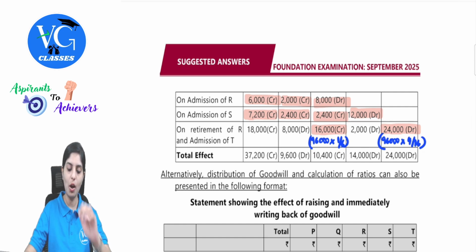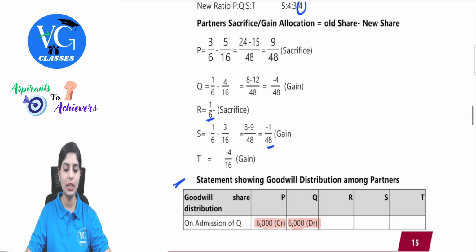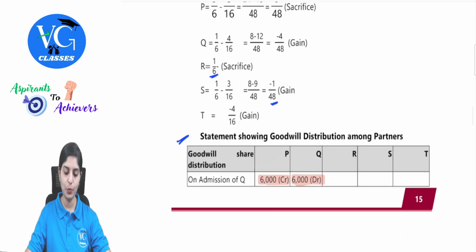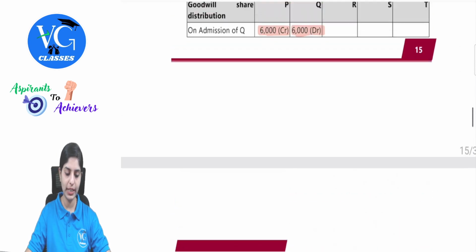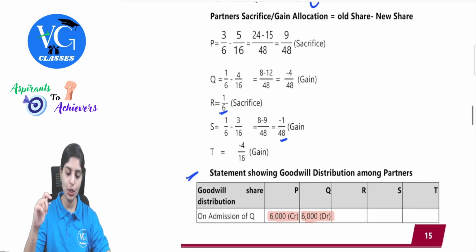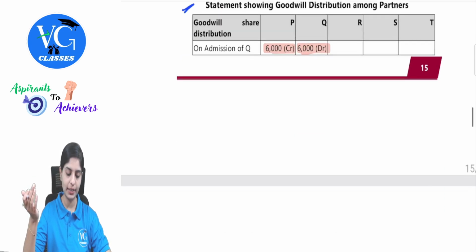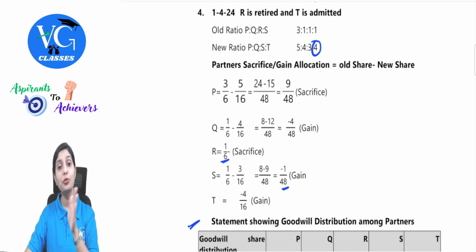Yes or no? So, how will we do this? 24,000 has to be given to P, Q and S. This 24 has to be provided. But observe one thing. P is sacrificing whereas Q and S are gaining. So, what will be the entry? P will have to receive and Q and S will have to provide. P is sacrificing, he will have to receive. So when he receives, his account will be credited.